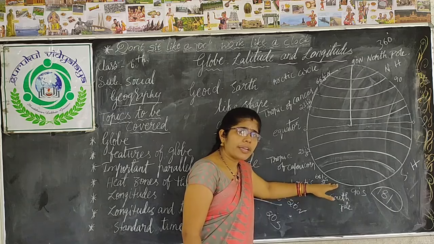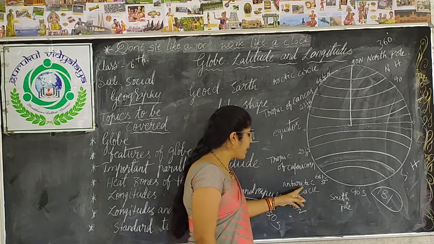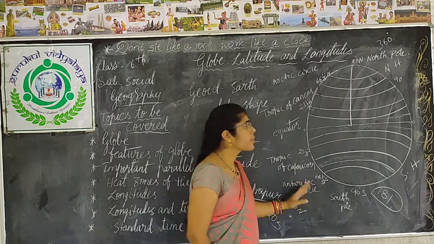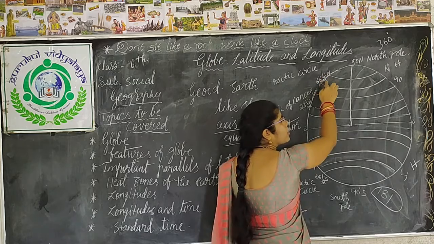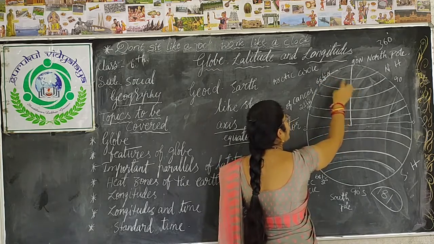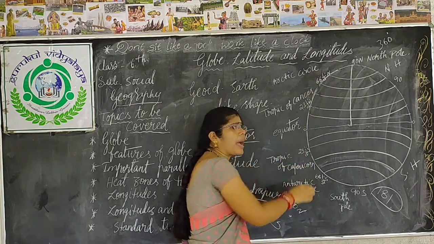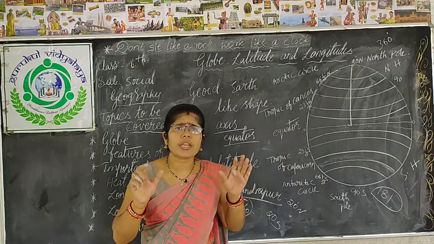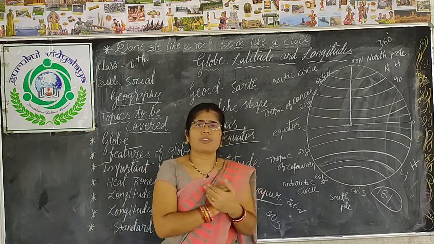Now, the other important latitudes. 66.5 degrees south is also considered an important latitude. It is named the Antarctic Circle. 66.5 degrees north is also an important latitude, in the north part of the equator. It is called the Arctic Circle. So these 4 are the important latitudes which help to divide the earth into 3 heat zones.